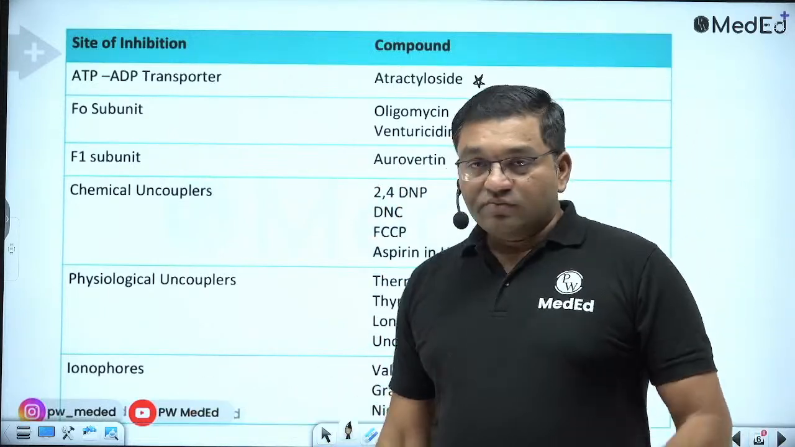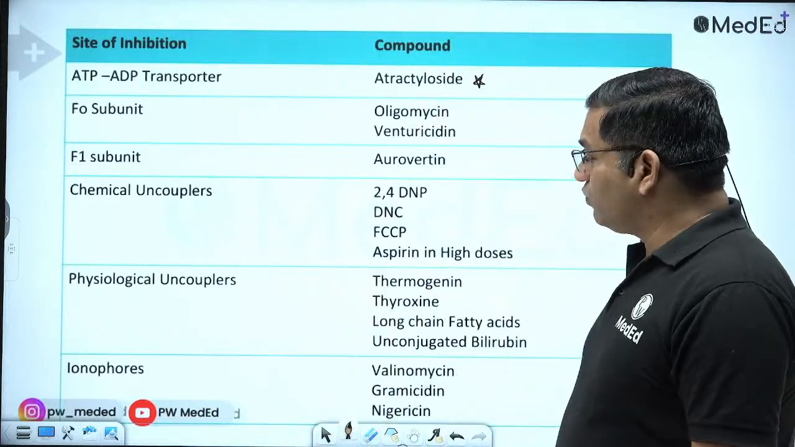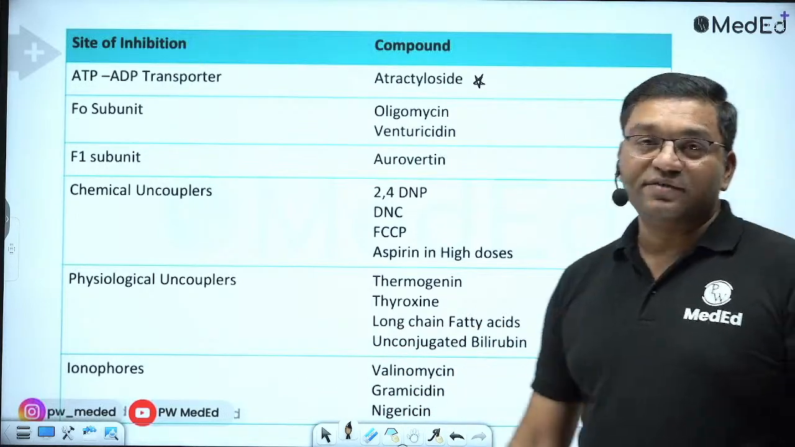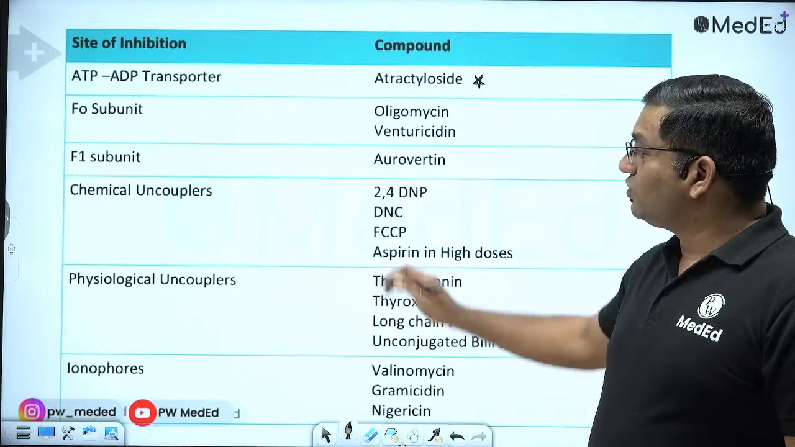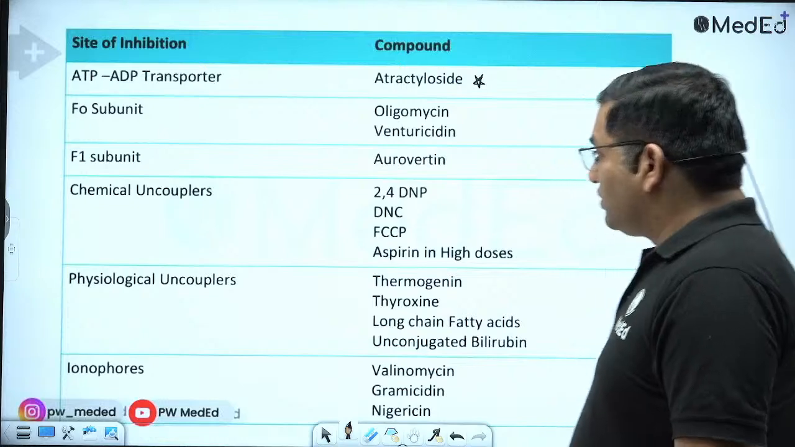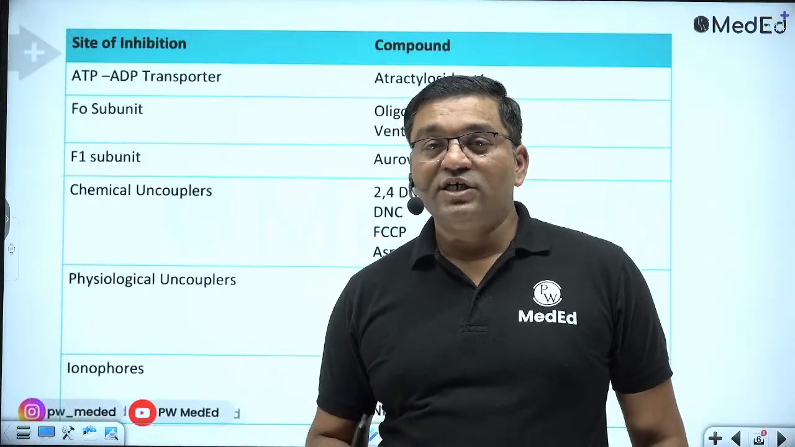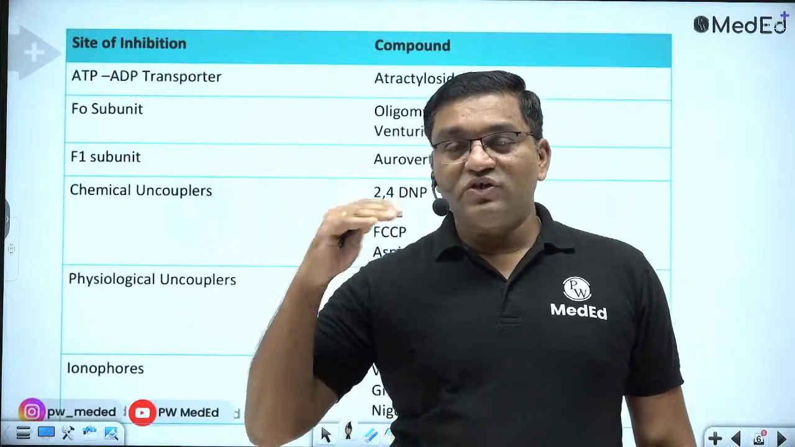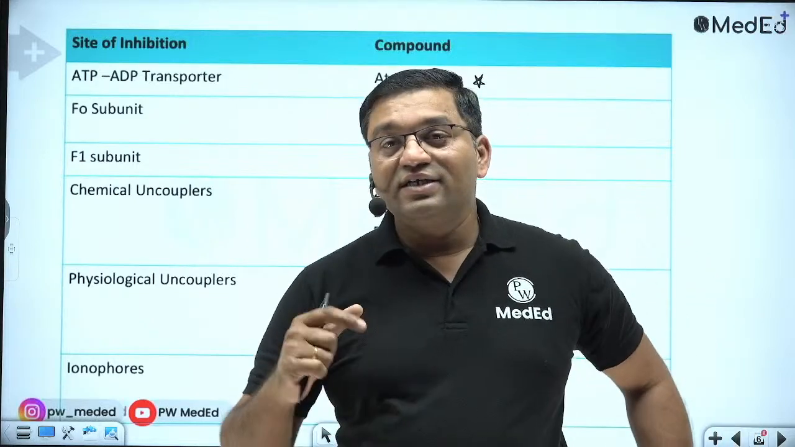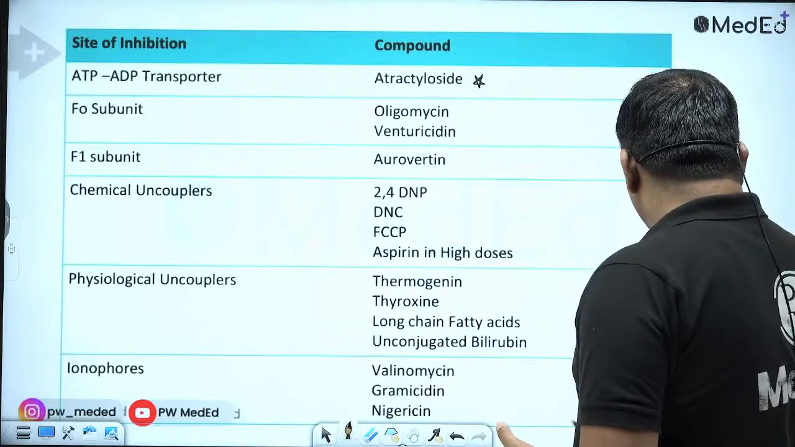Ionophores increase the permeability of other ions, for example potassium ionophores. Examples are valinomycin, gramicidin and nigericin. So this is a very, very important table from Lehninger biochemistry. This is all about the inhibitors of the electron transport chain, inhibitors of oxidative phosphorylation, uncouplers, physiological uncouplers, chemical uncouplers, and the fourth one is the ionophores. They increase the movement of other ions, so they disrupt the proton gradient which is developed across the membrane.